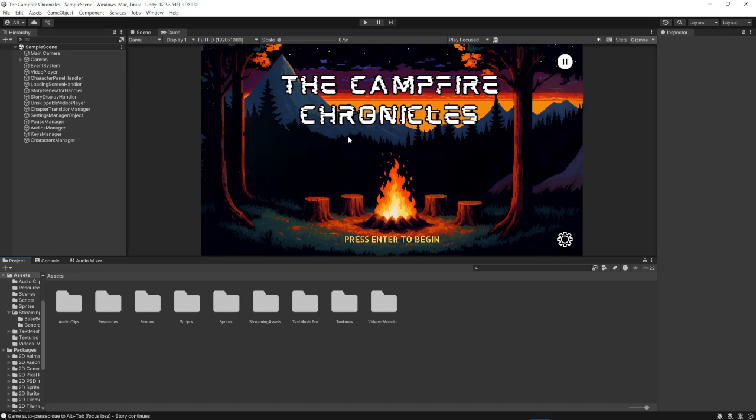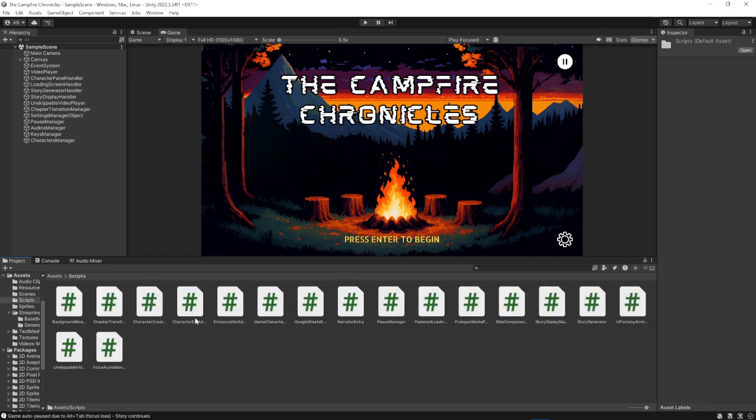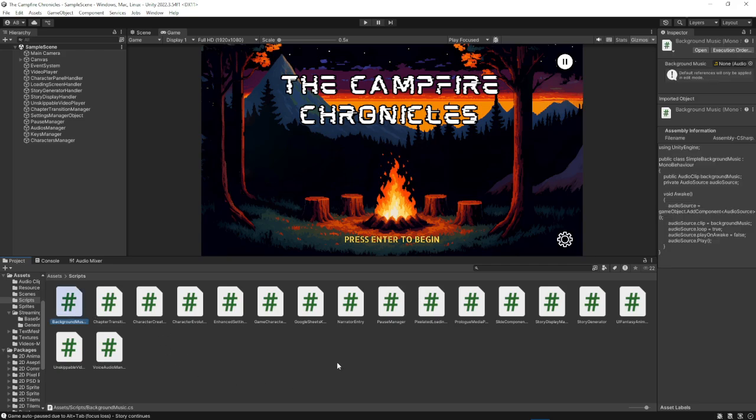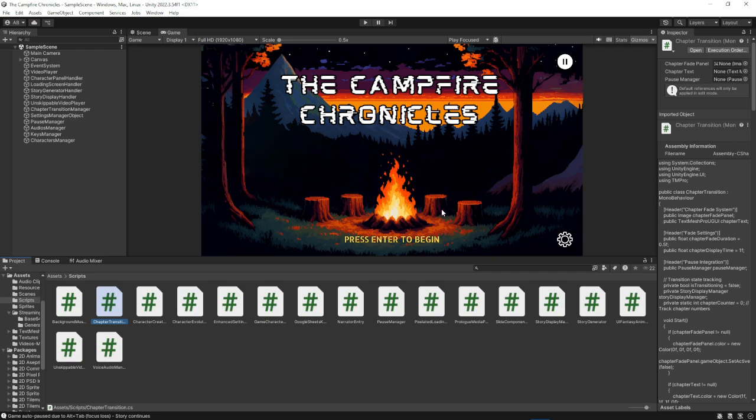It is a Unity based game that implements APIs such as Gemini and Murf text to speech. Basically, it uses multiple scripts and all of them are connected to each other. Let me go through all the scripts one by one. The background music script basically plays the audio that will be playing once the game starts. Chapter transition comes in between all the chapters of the game, and all the text, all the segments that have been generated and divided by the Gemini API.